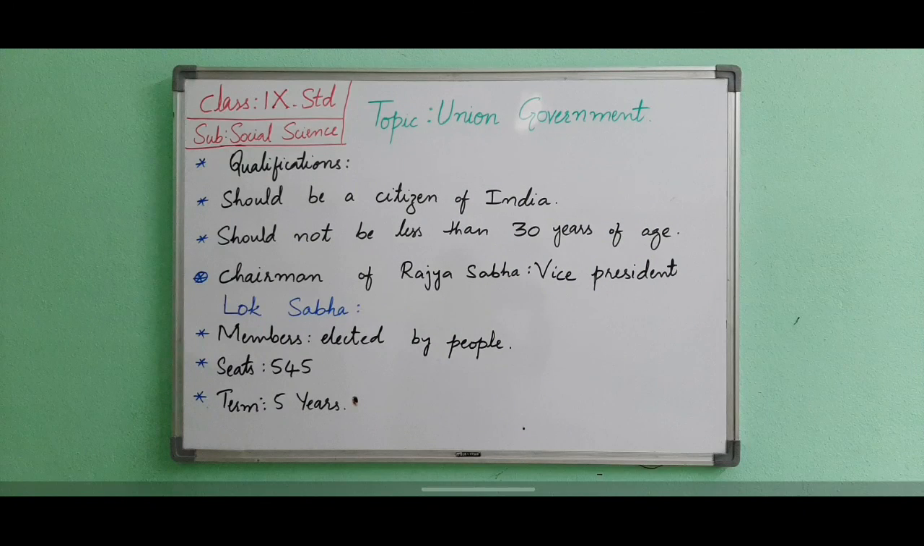Now we will see what are the qualifications to become a member of Rajya Sabha. In that, the first point is one should be a citizen of India, should not be less than 30 years of age, should not have been punished under law, should not have been declared to be a person of unsound mind by a court of law, and should possess the qualifications specified from time to time by the Parliament.